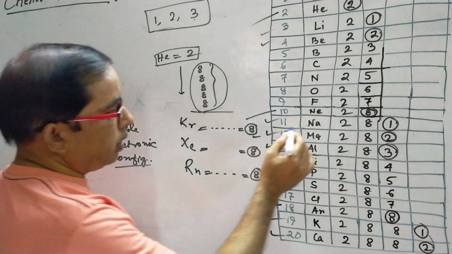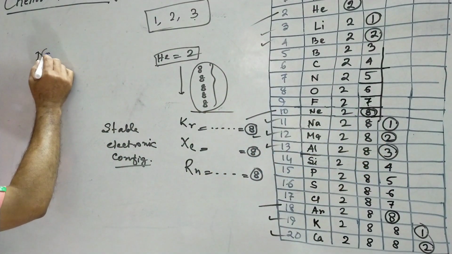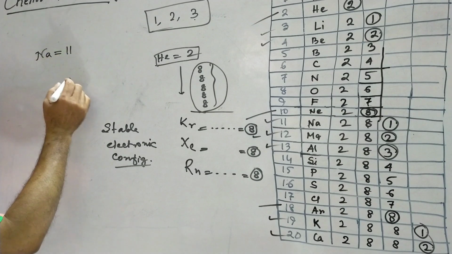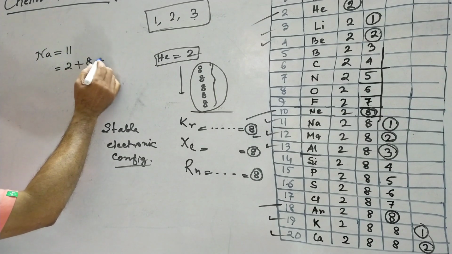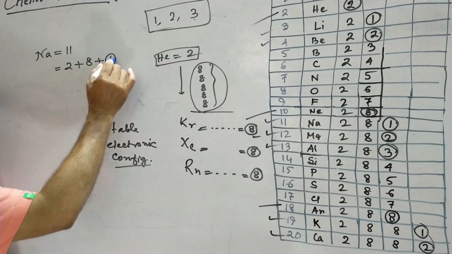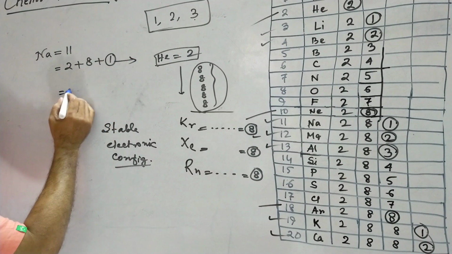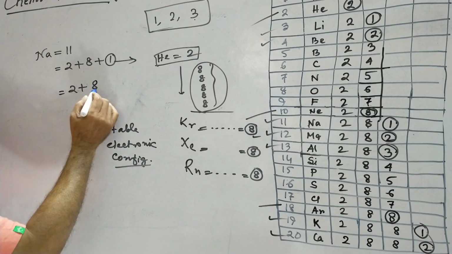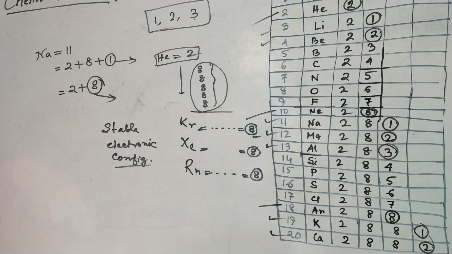Such as if I look at sodium. In case of sodium, the electronic configuration is like that. The atomic number of sodium is 11, so we can write it 2 plus 8 plus 1. See here, if sodium releases this electron, only this electron, it can have the electronic configuration 2 plus 8. That is, it can have 8 electrons in its outermost orbit.